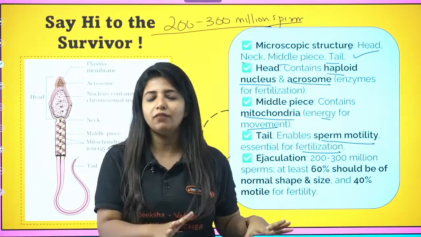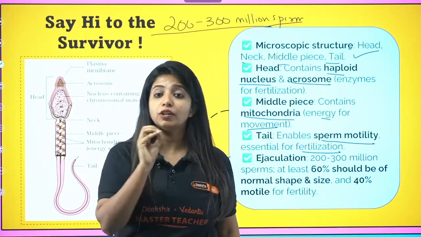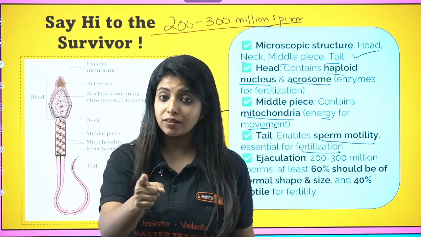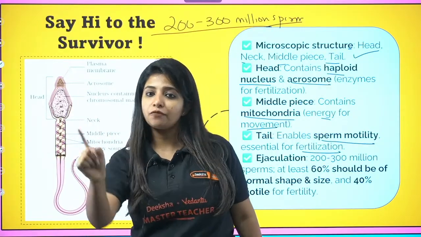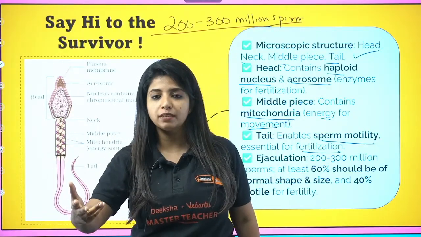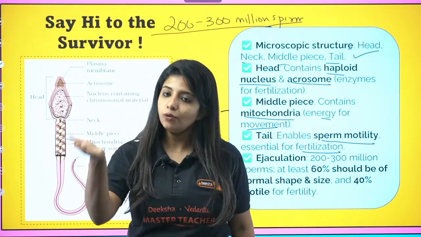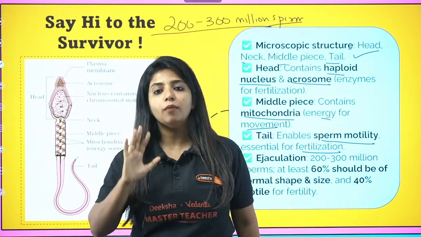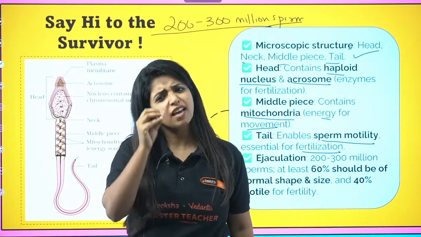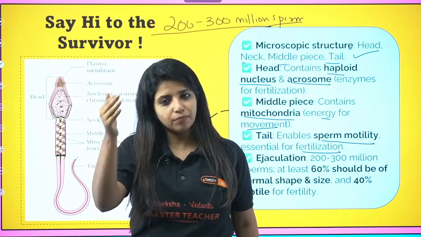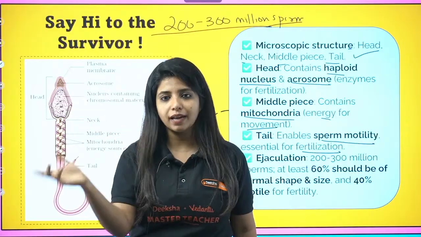60% of them should be having normal shape and size, and out of that 40% should be motile. A question can come on this, they can ask you 60% should be motile and 40% should be having normal shape and size. No, the opposite: 60% with normal shape and size, and out of that 40% with normal motility. Obviously if you have a normal shape and size, it could mostly be motile also. So you remember in that sense.